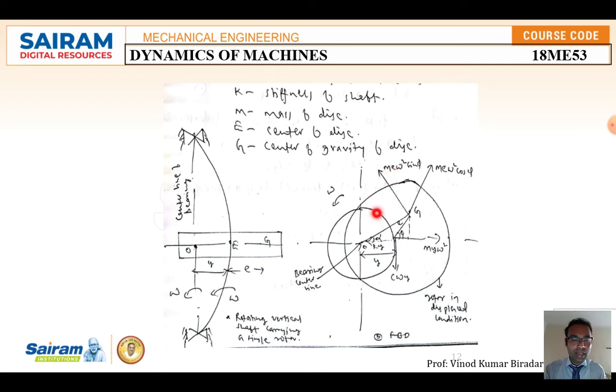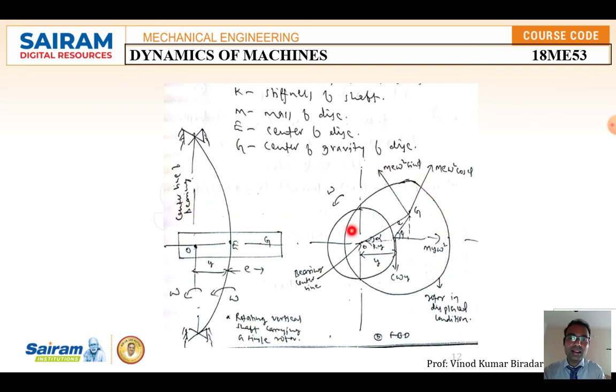Along with that, at the initial position a centrifugal force also takes place, that is, m y omega square, and again a vertical component also. The angle made by E to G is taken as alpha, and the deflection is k into y, which is the resisting force. The distance between the shifted point and the original point is taken as y. In the displaced condition the entire G can be displaced.